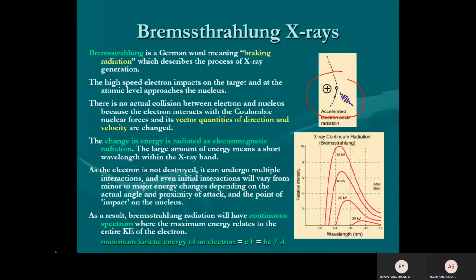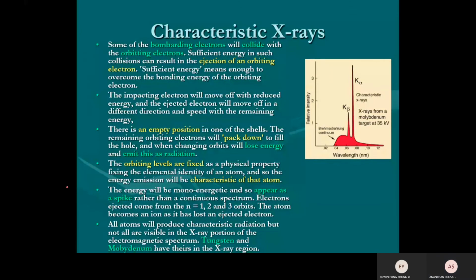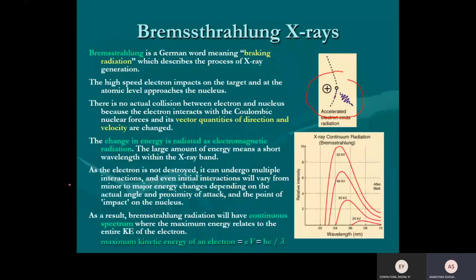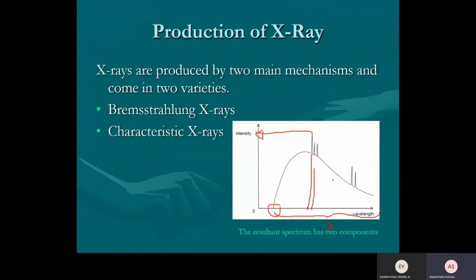Okay, next. The next is the shortest wavelength. Why is there a cutoff point? Explain this part. Why is there a minimum wavelength? There is a minimum wavelength that comes from the X-ray.